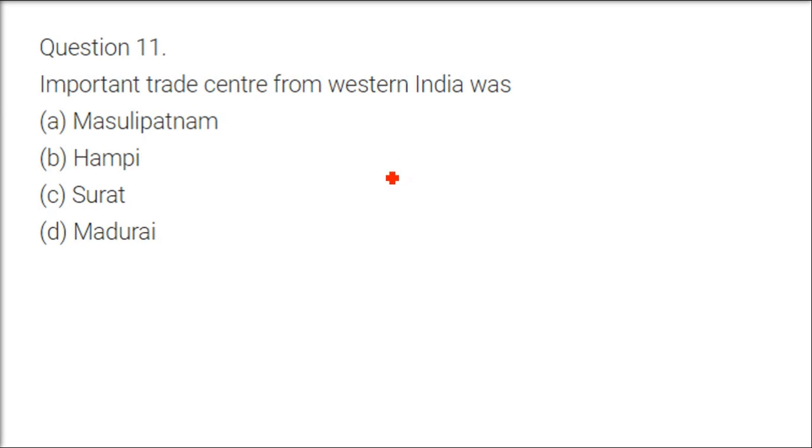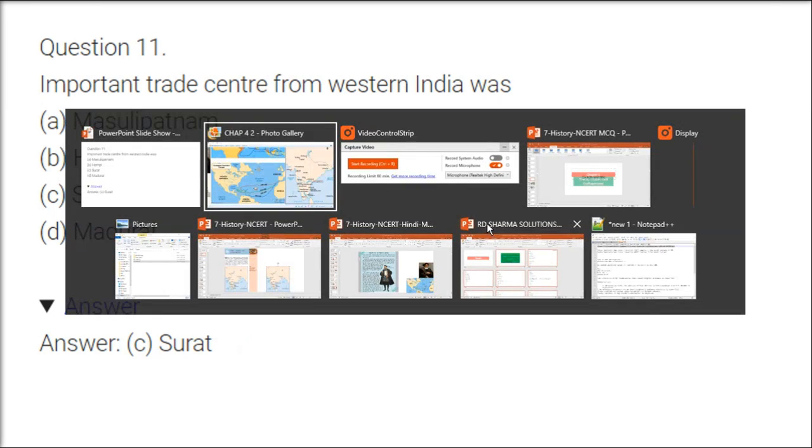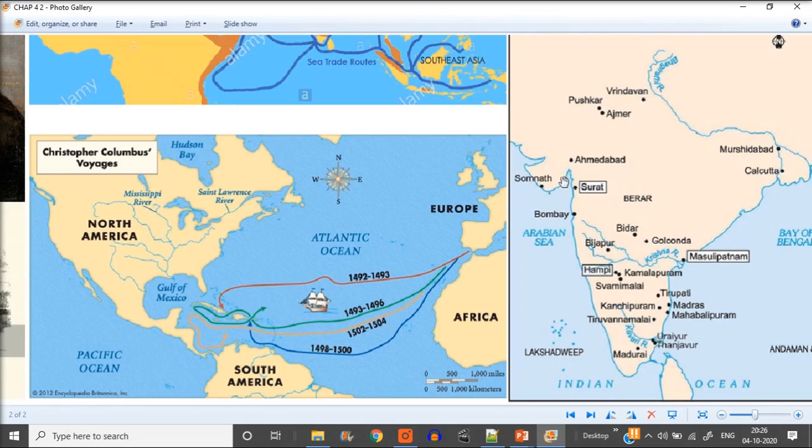Important trade center of Western India was... Now let me tell you the answer first. It's Surat. Coming to Western India, this is the western part, but basically you should say precisely western ports, port city. Bombay came way afterwards. Surat and Ahmedabad showed their importance, right?